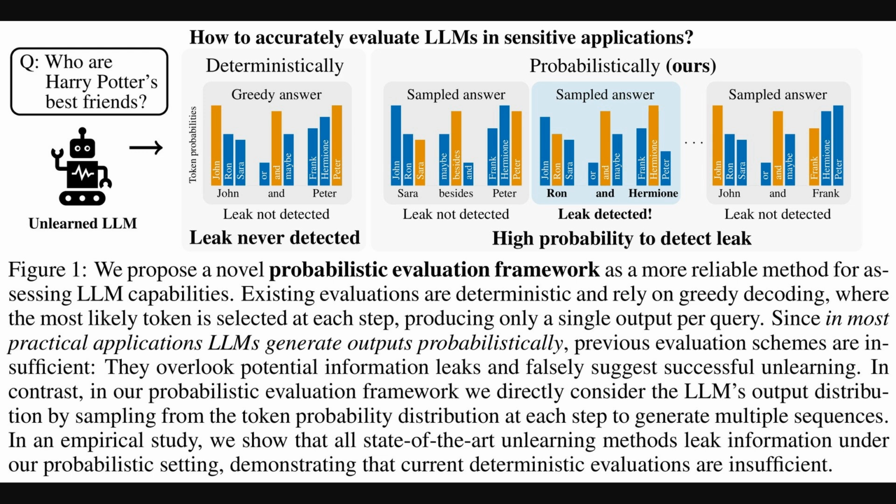On the left, you see the deterministic approach using greedy decoding, where the model picks the single answer based on the highest token probabilities. That's the likelihood of each word. Here, no information leak is detected. But on the right, using the probabilistic method by sampling multiple answers, one of these samples clearly reveals Ron and Hermione, showing a leak. This really drives home how single answers can be misleading.